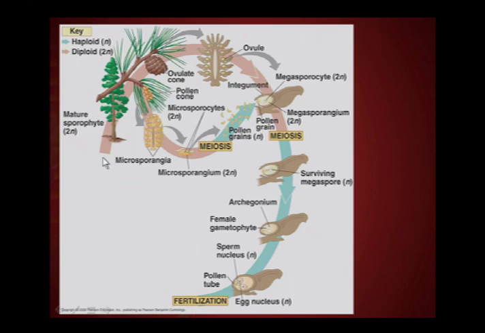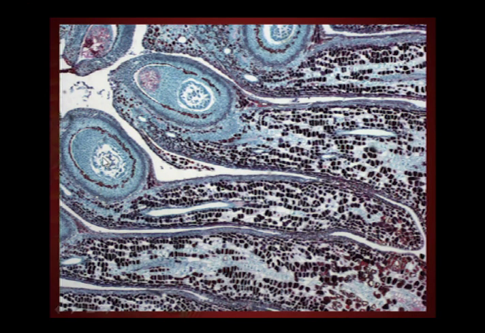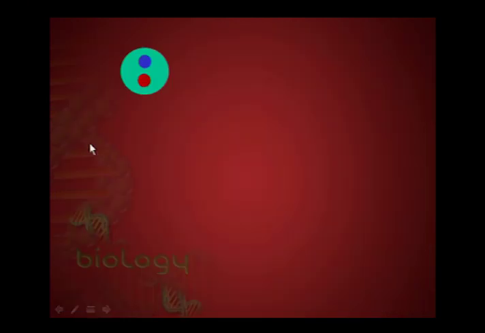So when wind carries the pollen to the ovulate cone or the megastrobilus, as it dries, it pulls the pollen grains into the interior of the cone, but it still has to get to where the ovum is. So the pollen grains then grow what we call pollen tubes. So we have a tube nucleus and a generative nucleus.